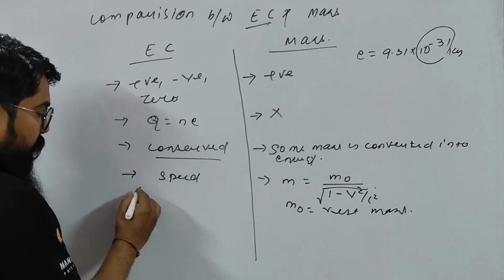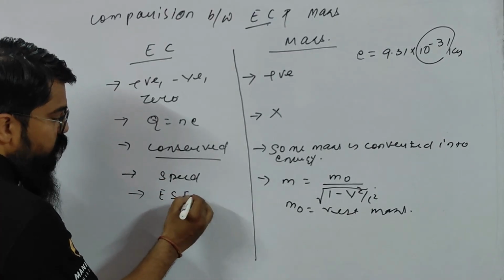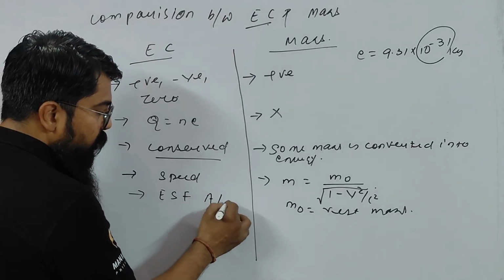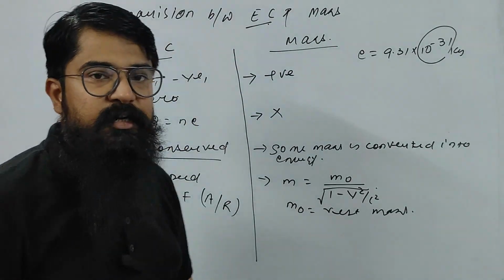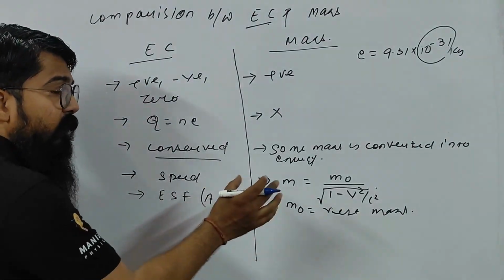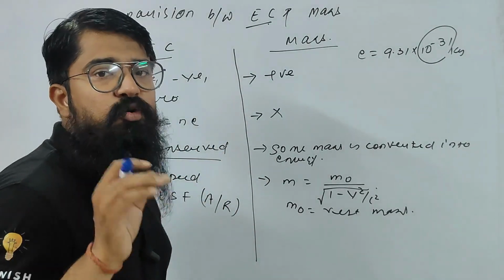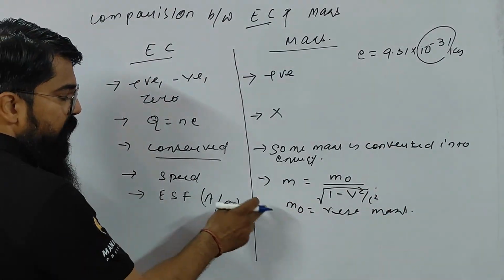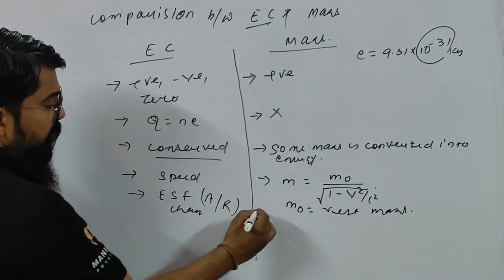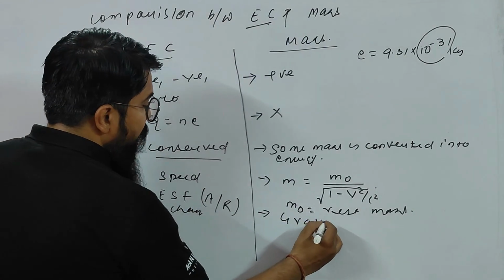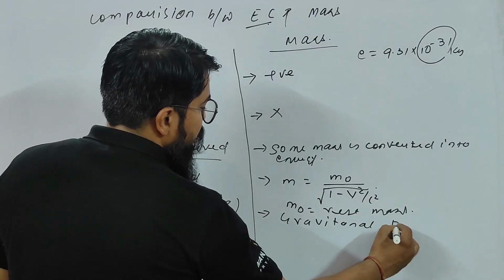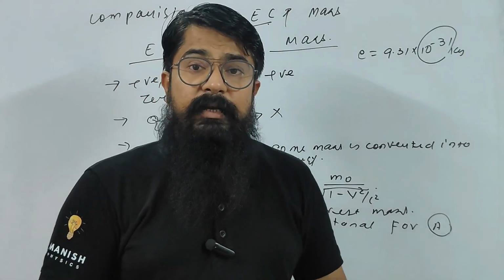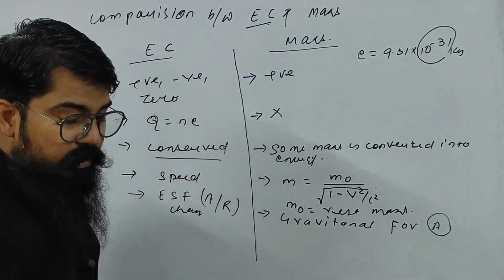So here the force comes into place: electrostatic force of either attraction or repulsion. Children, I don't have much space to write, my dear students, that is why I'm writing in short form, but you please write the complete sentence. Electrostatic force of attraction or repulsion between the charges. And between the masses, there is gravitational force of only attraction. There will be no gravitational repulsive force. So this is the comparison between charge and mass.